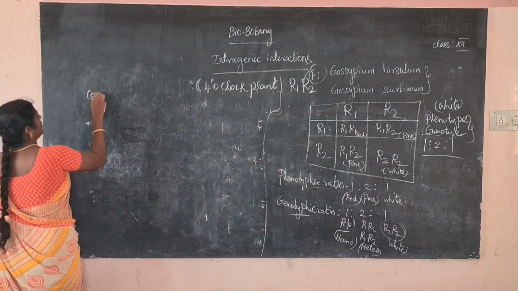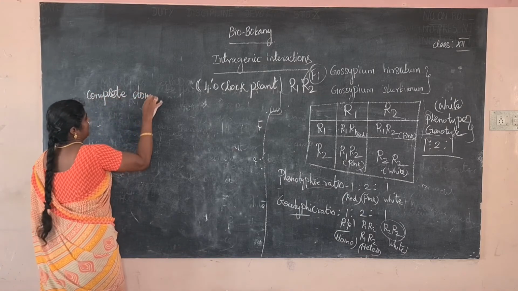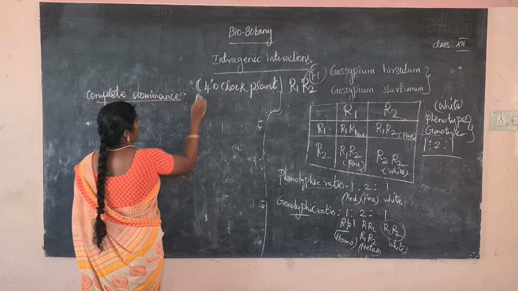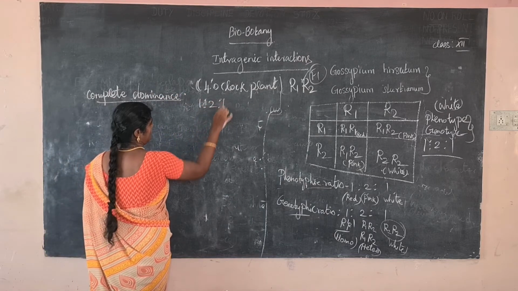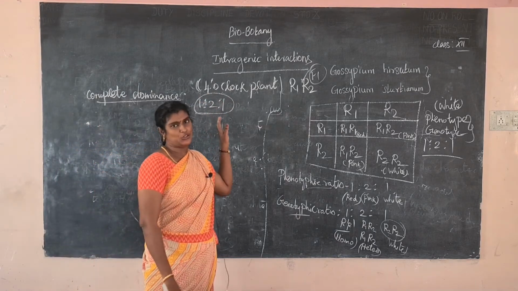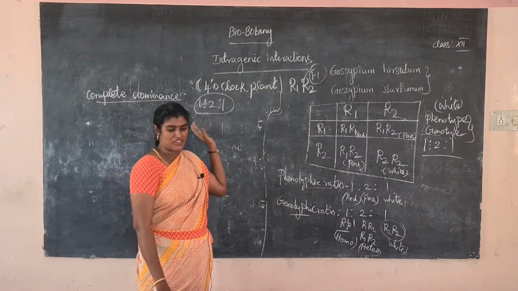Complete dominance also has the ratio 1:2:1, the same ratio. The monohybrid ratio, already you know, is 1:2:1. The same ratio appears here. So what is the meaning of complete dominance?